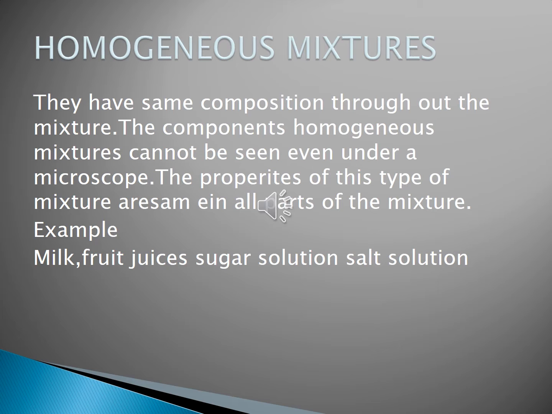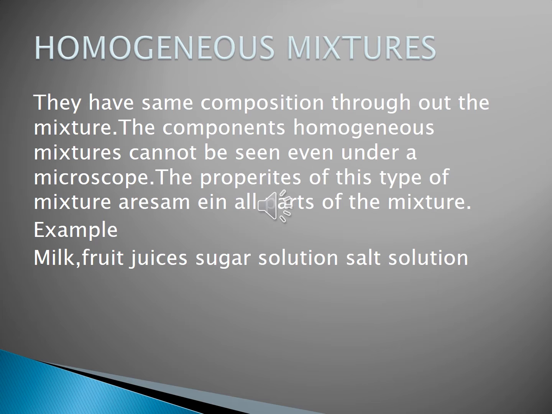The components of a homogeneous mixture cannot be seen. Why can we not see the components of the homogeneous mixture?